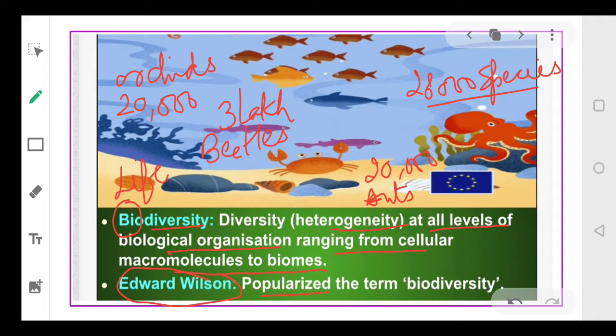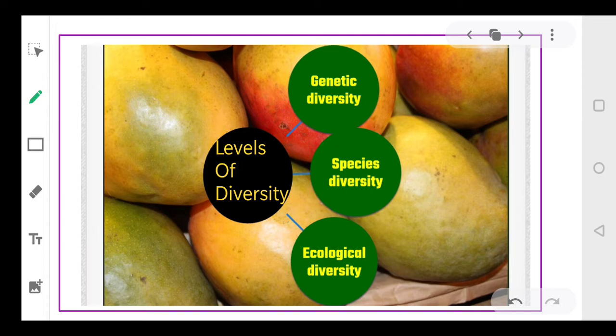And this diversity occurs at all levels, not only in terms of species, but also in terms of the biomes. It also occurs in terms of the macromolecules which are available. So we can say there are 3 aspects, or 3 levels, of biodiversity. One is genetic diversity, second is species diversity, and third is ecological diversity. Now let's talk about these types of diversities individually.